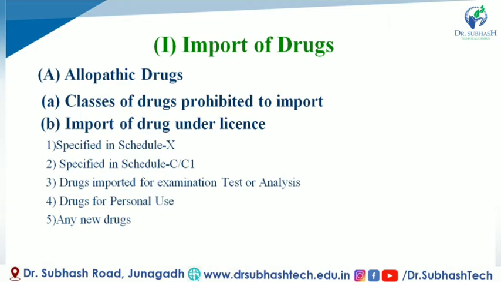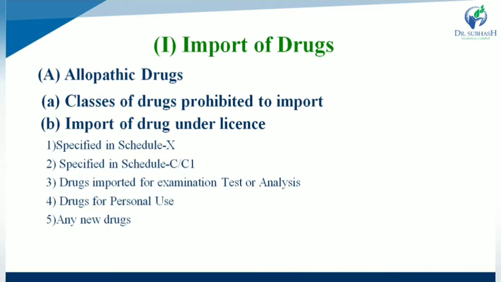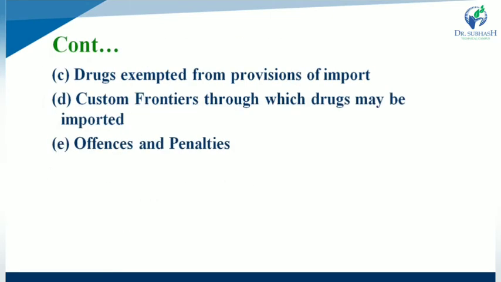So in import of drug substance, the first class is for allopathic drug substances, and for their import there are two types. First one, classes of drug that are prohibited to import, while second one, import of drug under the license. And import of drug under the license has various subtypes. C, that is a drug which is exempted from provision of import, while D, that means custom frontiers through which drugs may be imported, and last one, offences and penalties regarding import.